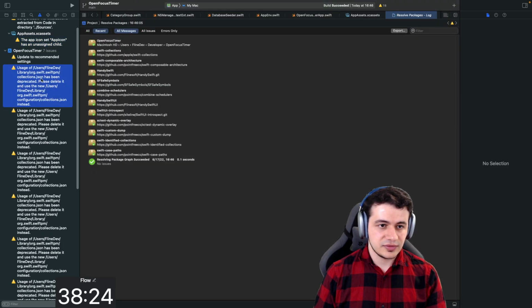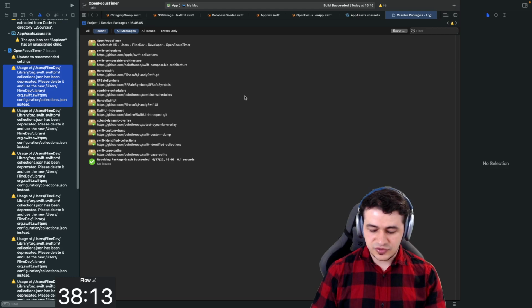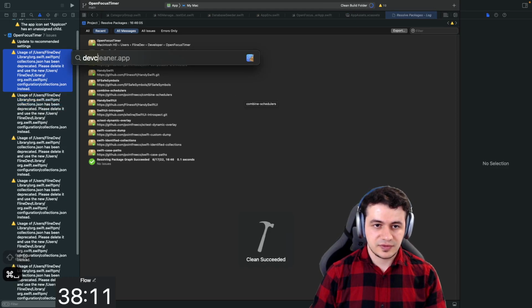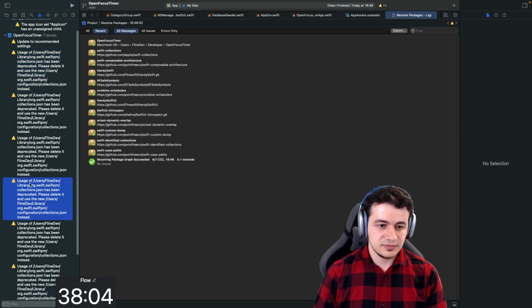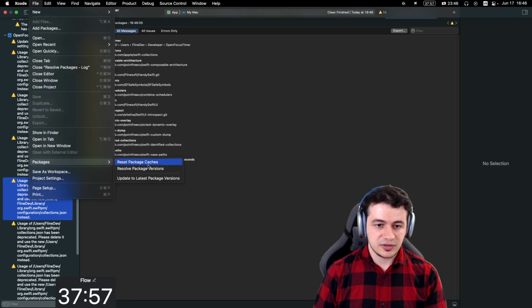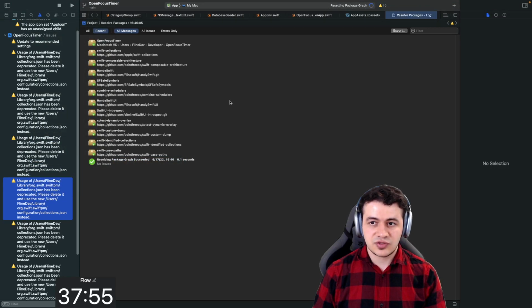Usage of collections.json has been deprecated. Please delete and collection JSON. I was not using that. So maybe we just need to clean build here. Let's also open the dev cleaner. Don't really know what it's saying here. I was not using that file. So something must be using it. Maybe we just need to reset package caches. Could help fix this warning.